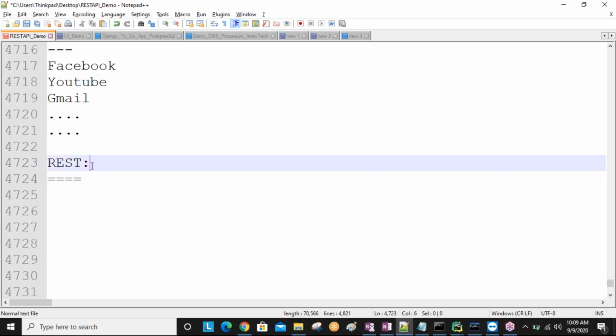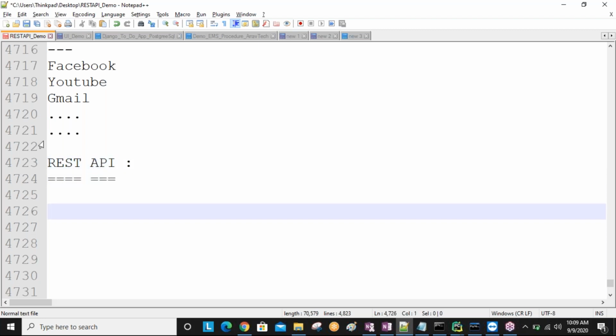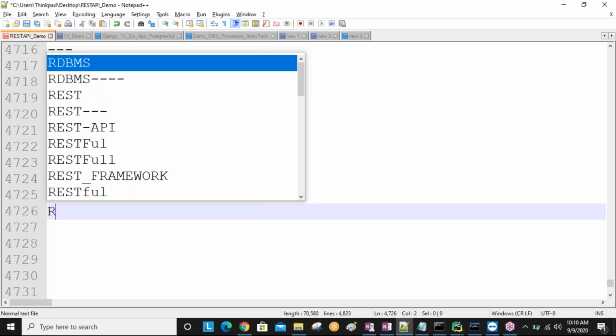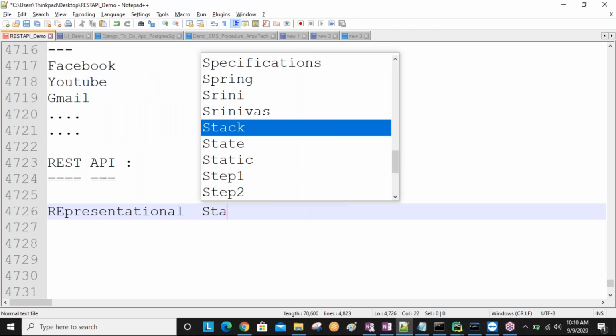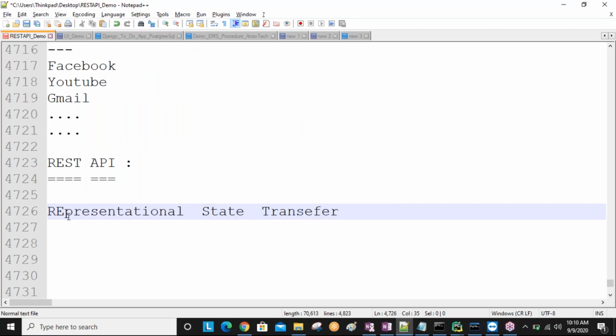So simply, REST API, take your time. First of all, REST stands for what? REST stands for representational state transfer. This is the full name, sir. REST is an architectural style which provides some rules and regulations, some principles for developing the APIs.